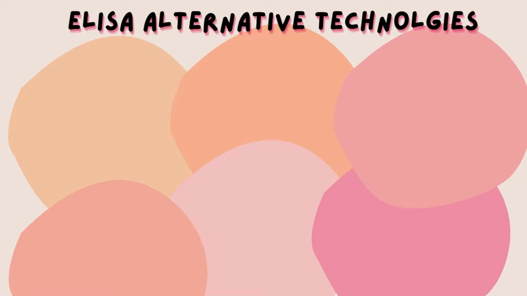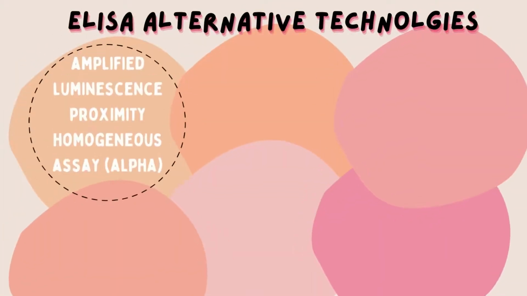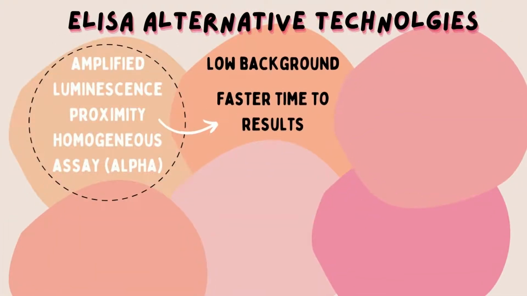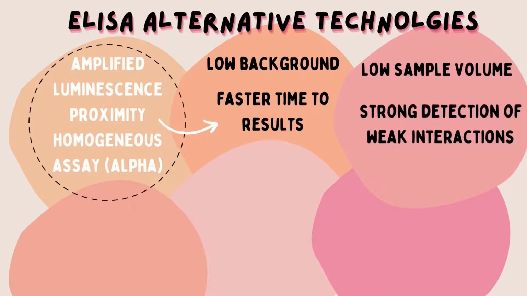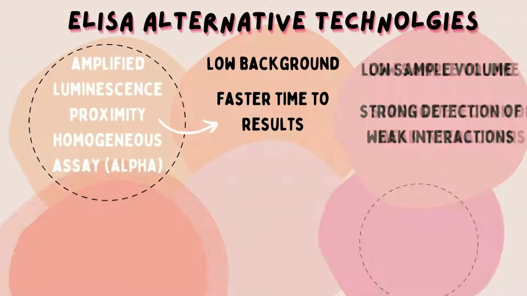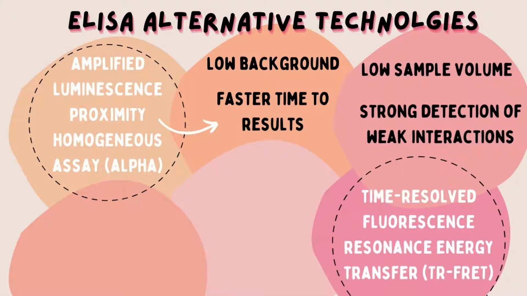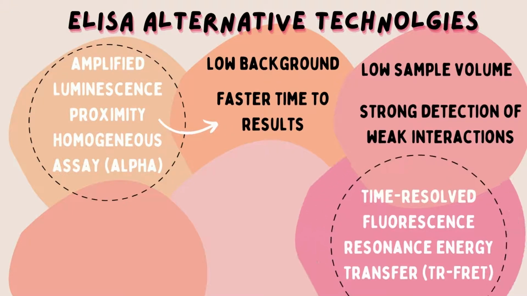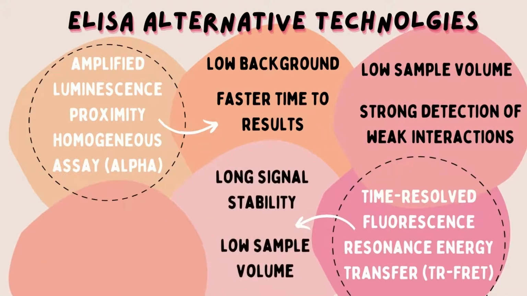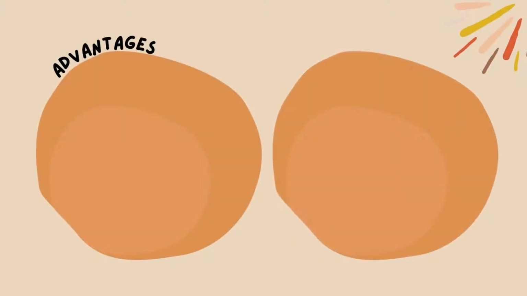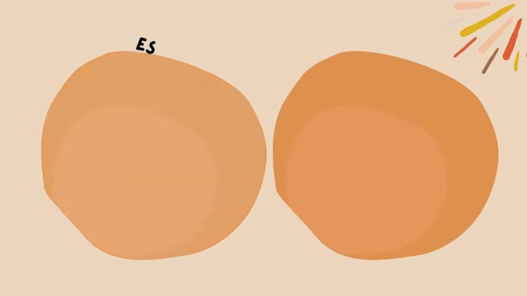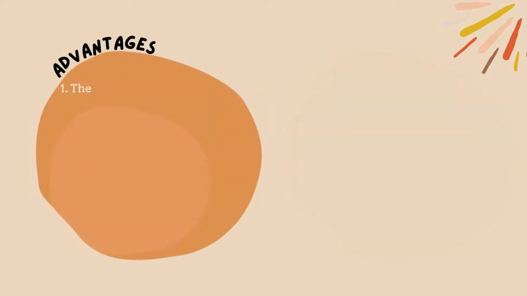ELISA alternative technologies. Amplified luminescent proximity homogeneous assay, AlphaAssay: low background, faster time to result, low sample volume, strong detection of weak interactions. Time-resolved fluorescence resonance energy transfer, TR-FRET: long signal stability, low sample volume, no wash, faster time to results. Behind the sophistication of the technology, there are definitely advantages and disadvantages.